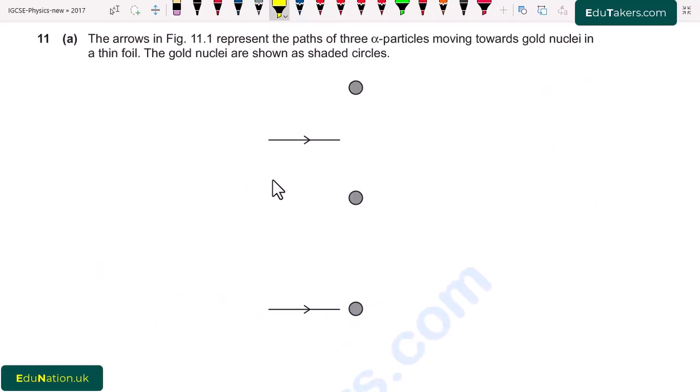Question number 11, part A. The arrows in figure 11.1 represent the path of the 3 alpha particles moving towards the gold nuclei in the thin foil. The gold nuclei are shown as shaded circles. So these circles basically represent the gold nuclei.